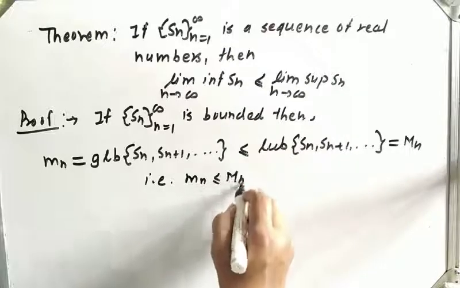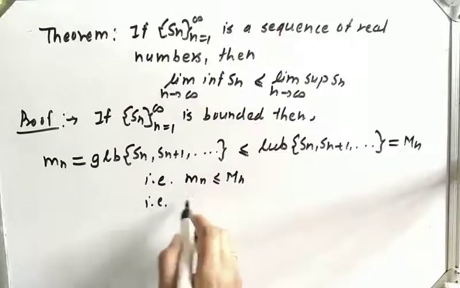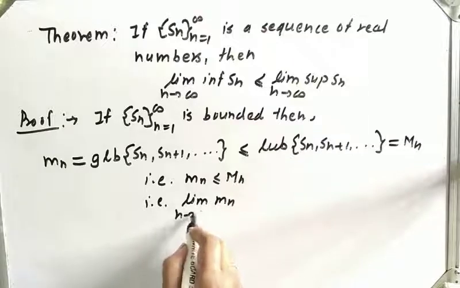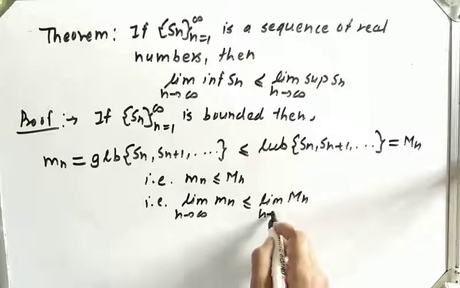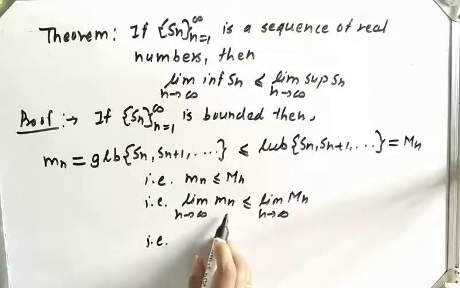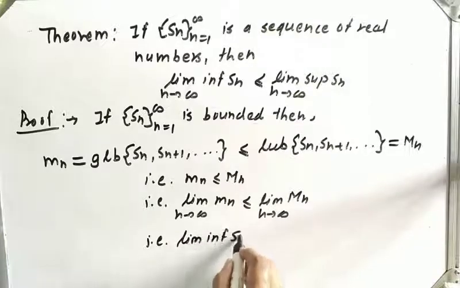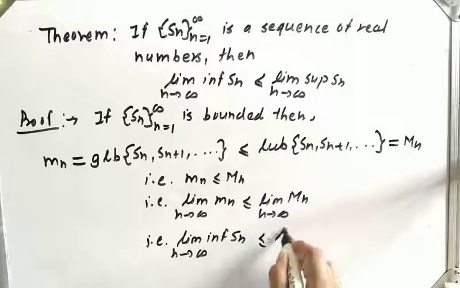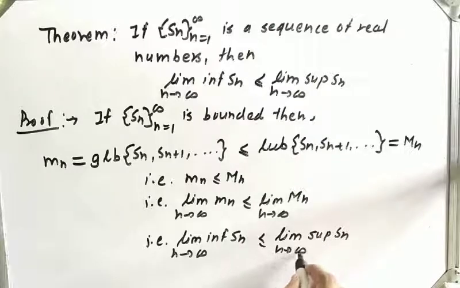capital Mn. If we apply limit, the inequality will remain as it is: limit of small mn as n tends to infinity is less than or equal to limit of capital Mn as n tends to infinity. That is, limit of small mn is the limit inferior of Sn as n tends to infinity, less than or equal to this, which is nothing but the limit superior of Sn as n tends to infinity.